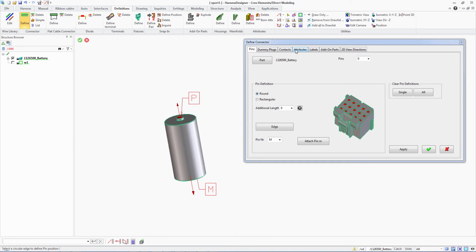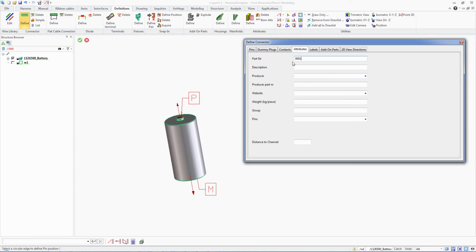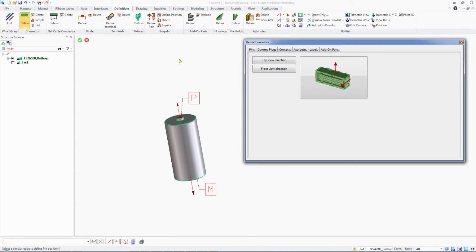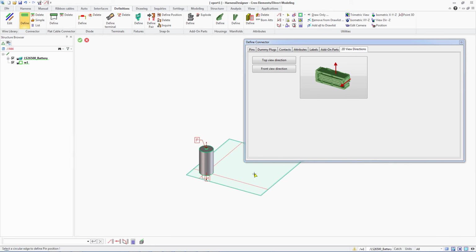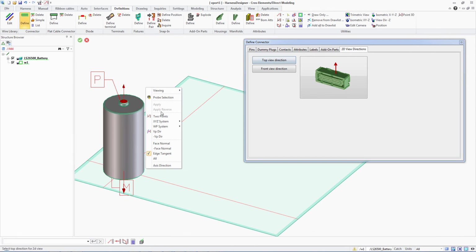Also, you can add some attributes, information such as part number, description, producer, etc. It's necessary to define the view direction. Go to the view direction in the menu and define the top and front direction.